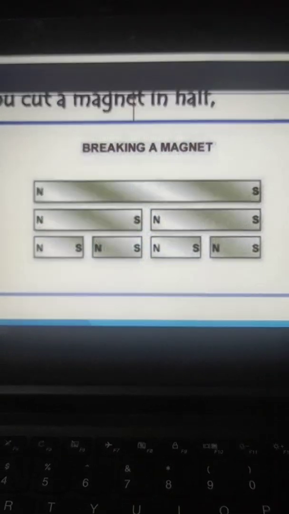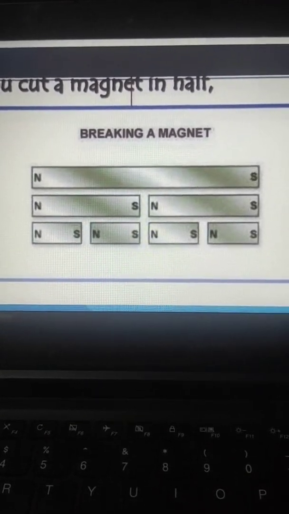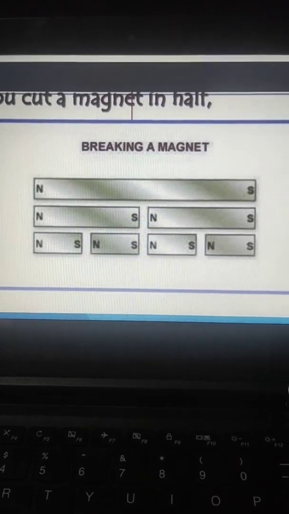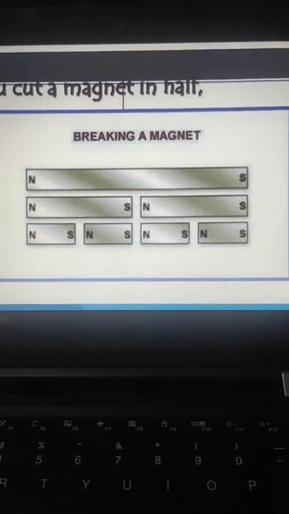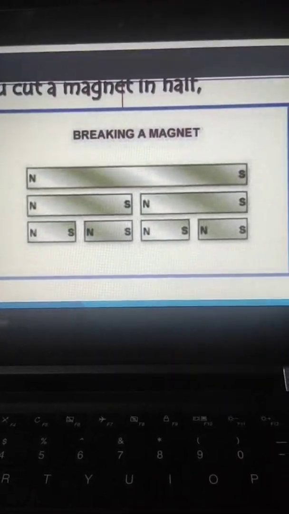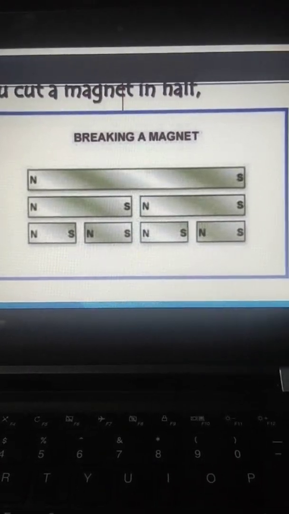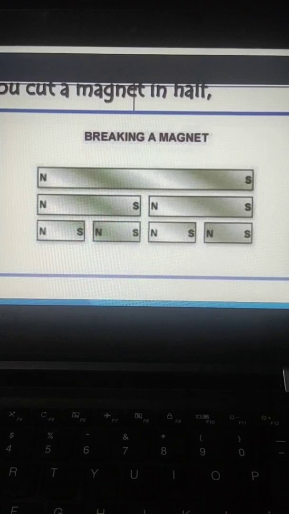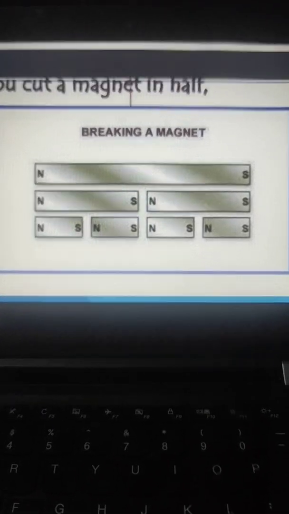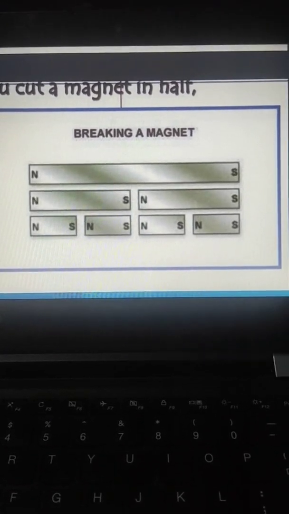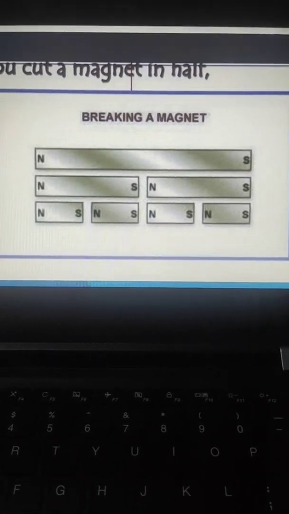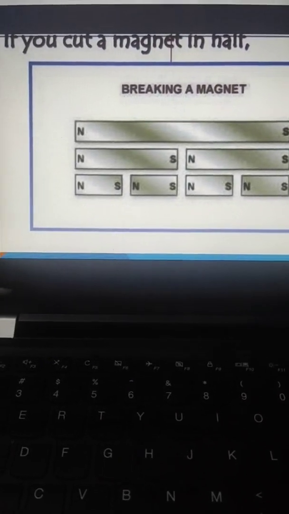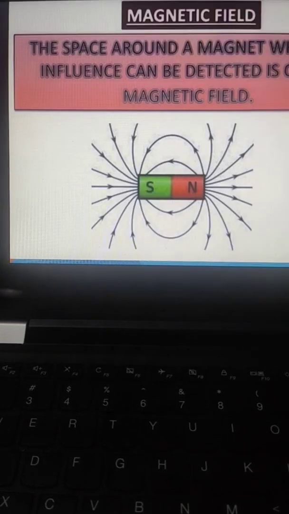So here you can see I have taken a bar magnet, north-south pole, and when broken, new poles are formed. Means we are getting two new magnets, and when we are breaking these two magnets, we will be getting four new magnets, each having north and south pole, and each having the property to attract iron, and when suspended freely, each will rest in north-south direction.